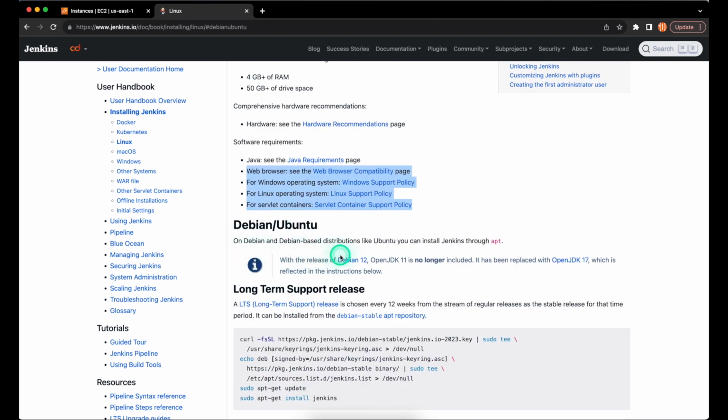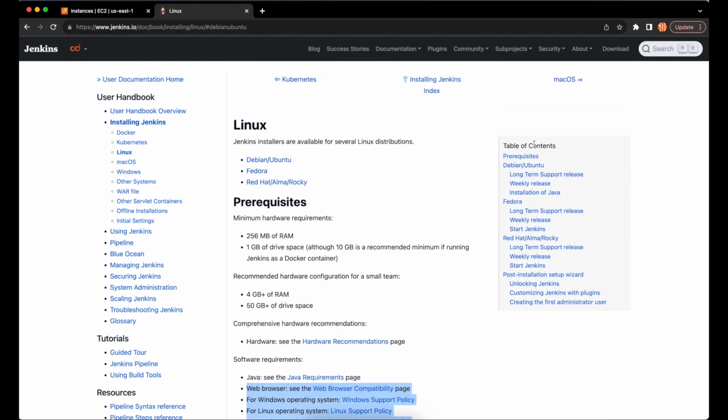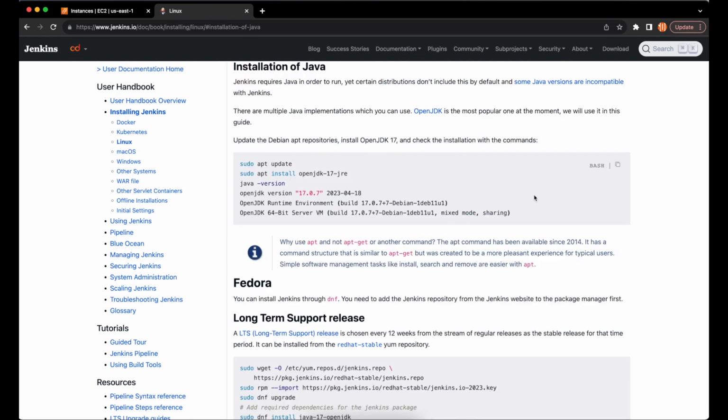In the notice section, you will see that we no longer need to use OpenJDK 11 for Debian 12 release distribution. Now we need to install Java. To install Java, go to the table of contents, click Installation of Java. Copy the first 3 lines of command. In your terminal, paste the commands and hit Enter.